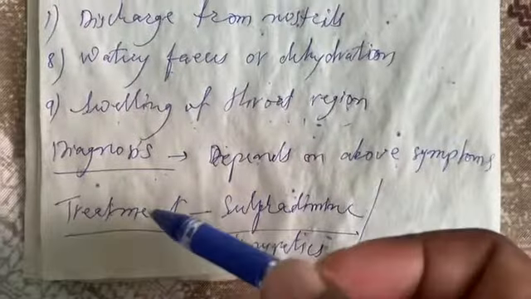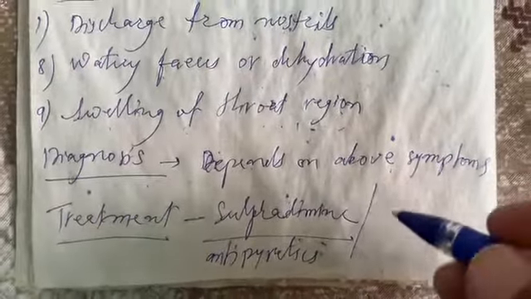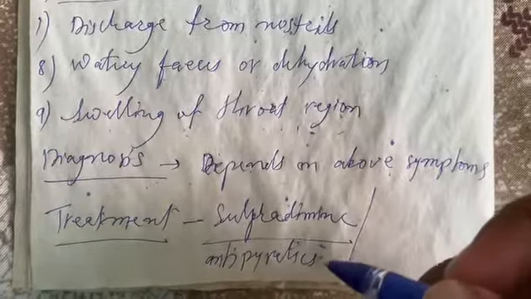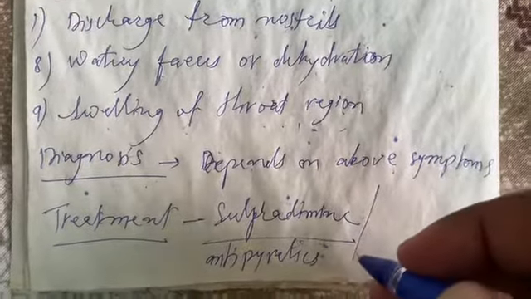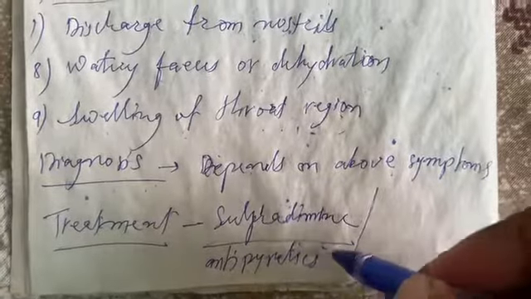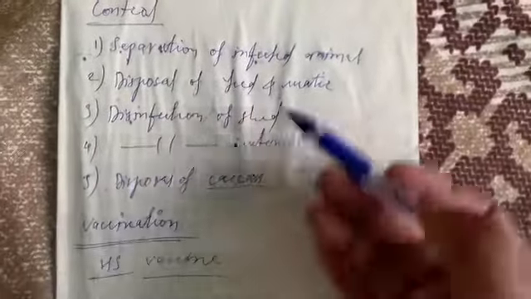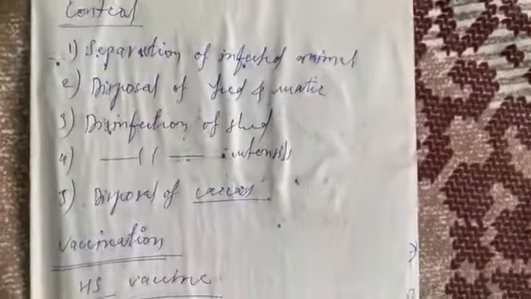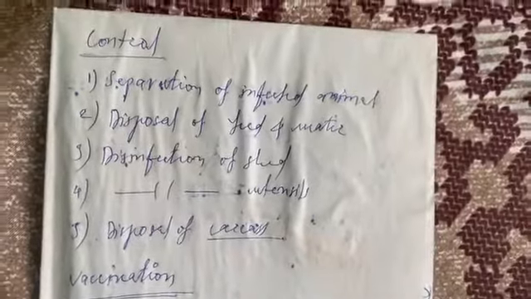The treatment, the sulfadimethyl injection is generally given. Some antibiotics are also given. Antibiotics are generally given to reduce the body temperature of this animal. Okay, then in control measures, these are the common control measures which is carried out in all diseases.